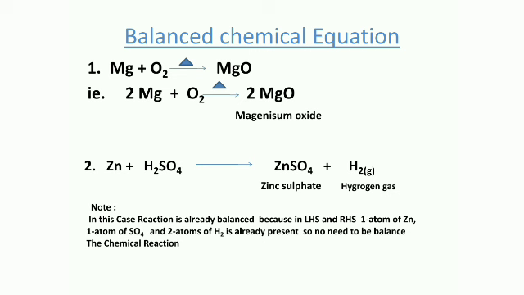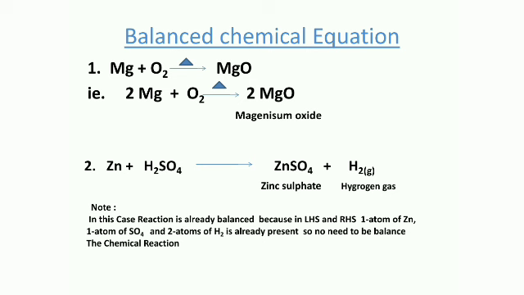Because of the formation of zinc sulfate and hydrogen gas liberation, in this particular reaction there is nothing to be balanced, because it is already a balanced equation. On the LHS we have one zinc atom, that is a zinc element, and on the RHS we have one zinc element. In sulfuric acid we have 2 atoms of hydrogen, 1 atom of sulfur and 4 atoms of oxygen.